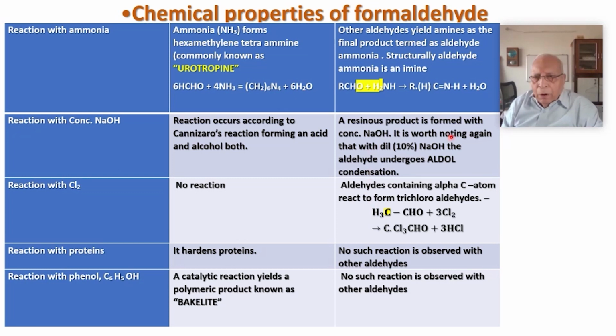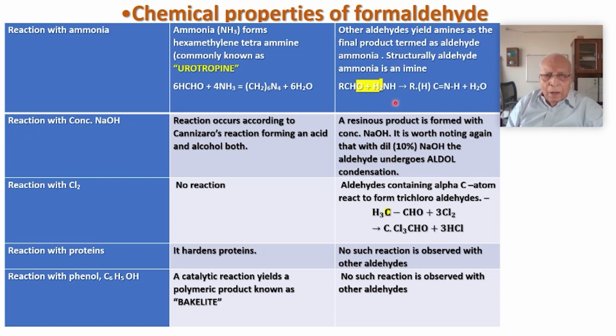Other aldehydes, in a 10% solution, form a complex compound, of course unstable, and that is aldol, containing two functional groups, the aldehyde group and the hydroxyl group.